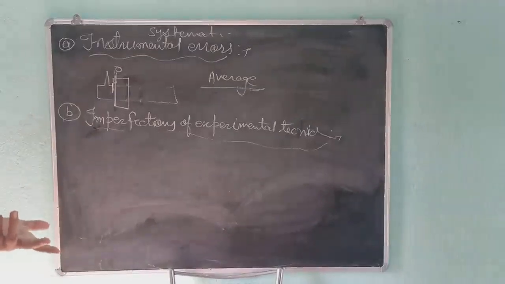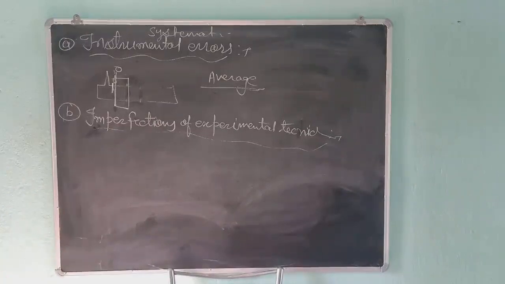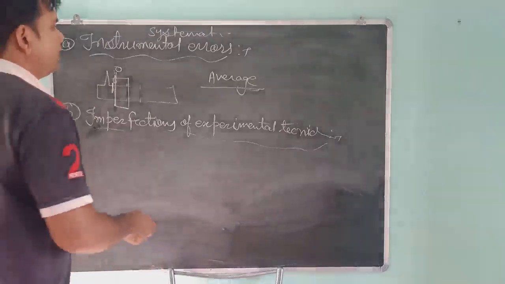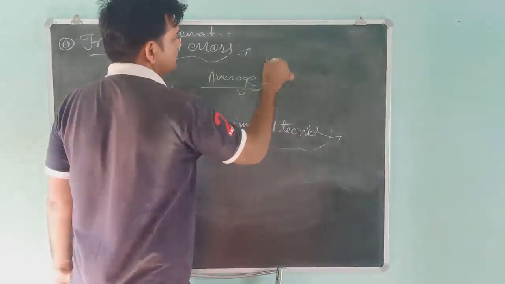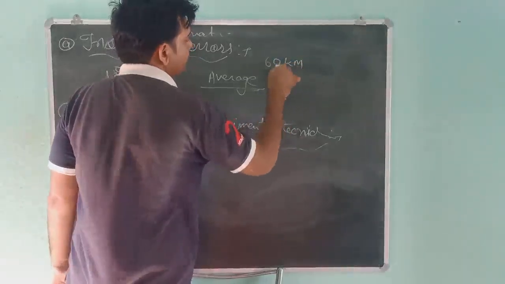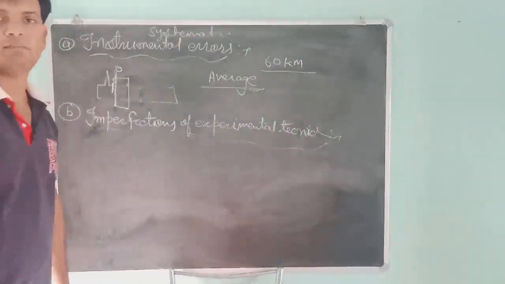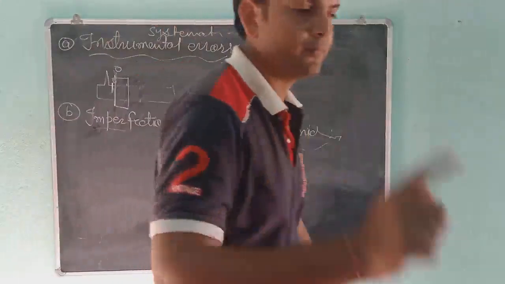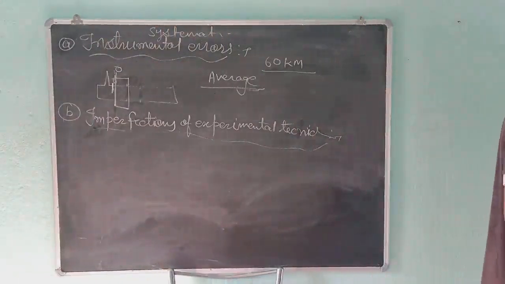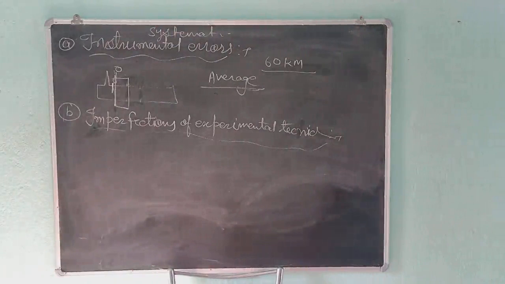The average will change each time, and you are not sure about it. Someone says, my bike gives 60 kilometers per liter, but this is not correct. This is not perfect, because we are unable to find the perfect average.